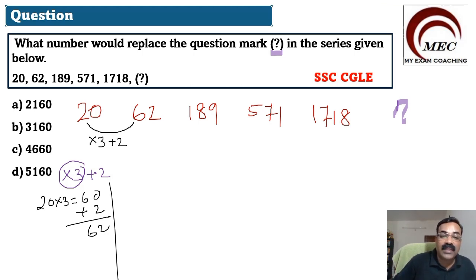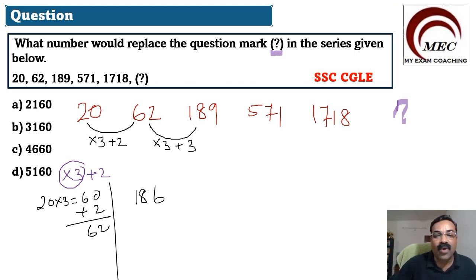What if I do the same thing here? From here to here, if I multiply by 3, I will get 3 2s are 6 and 3 6 are 18. So 186, but here it is 189. So after multiplying by 3, I am adding 3. Now we got a pattern. What is the pattern? Multiply by 3, add 2.